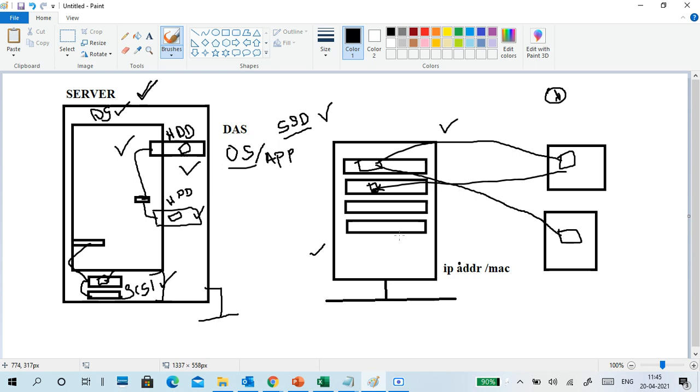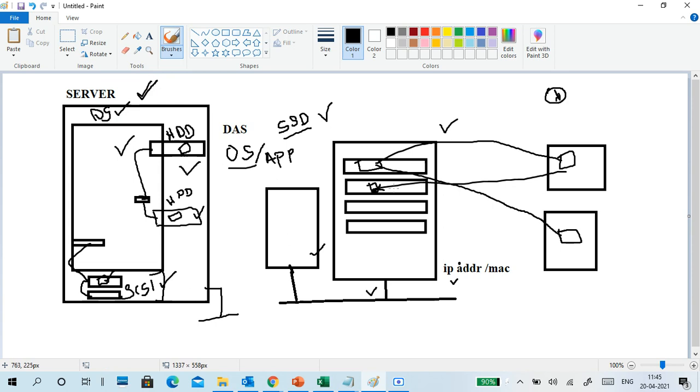It is only for managing the disk, not for other services. It is connected directly to the network and it has its own IP address. So it does not depend upon other factors of normal server storage. Of course, again, we can use a server, like a storage server, to control these storages.